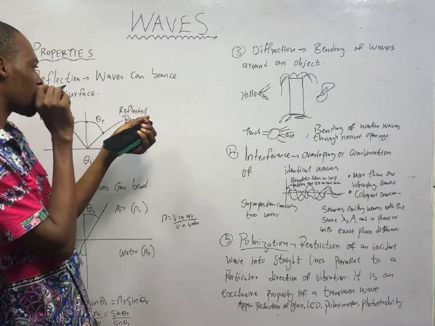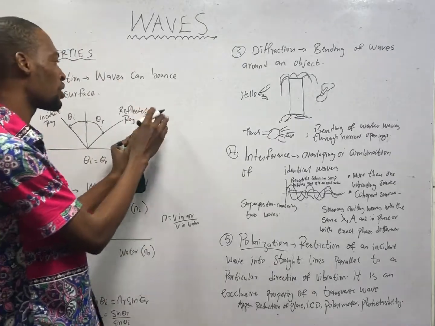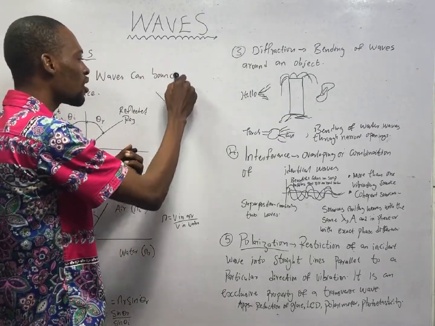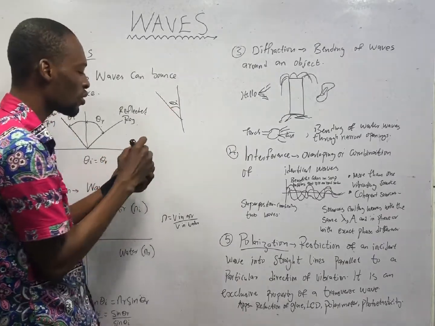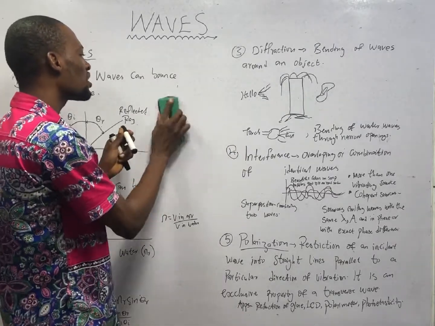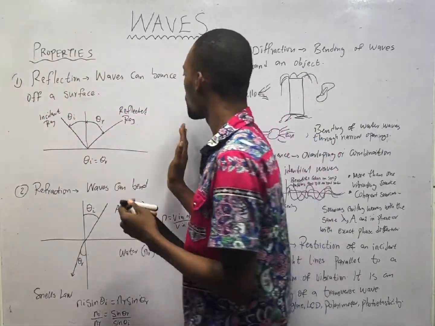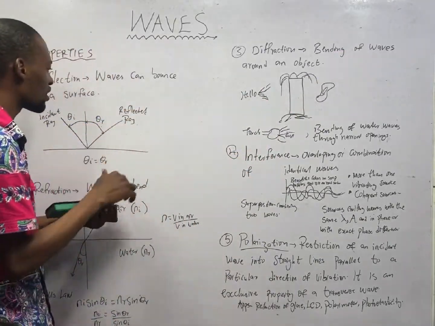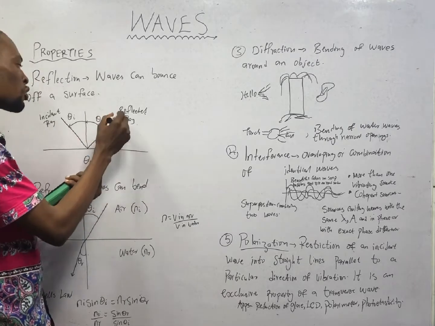So if I'm shining a torch like this, the torch is 3D, but the board is 2D, so we can take it to be this way. So this is the perpendicular, and this angle is the incident angle, the angle at which the ray is entering the surface. Now, the ray also bounces back. So this is the reflected ray, the ray that goes back.